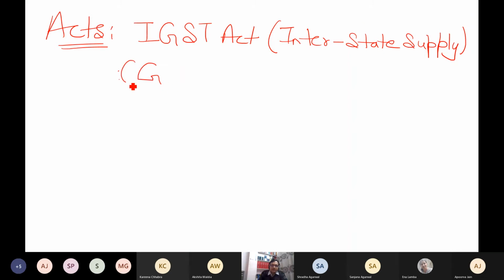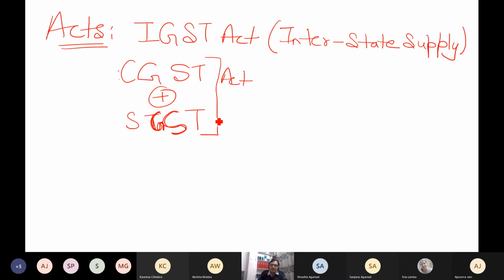CGST plus SGST, so the CGST Act and SGST Act. It is for intrastate.